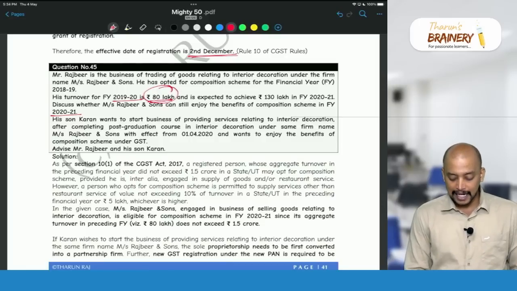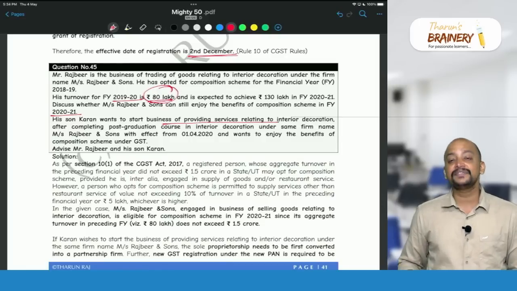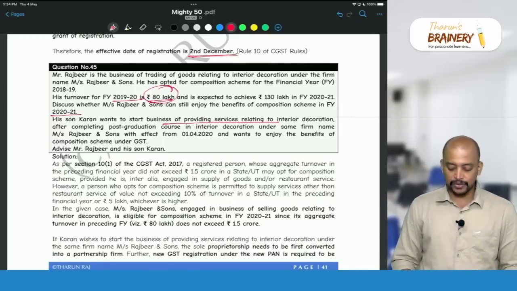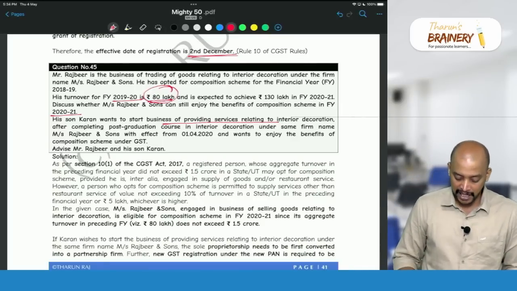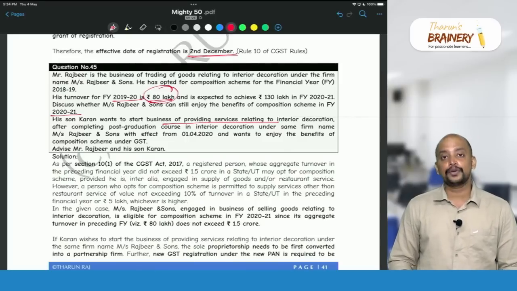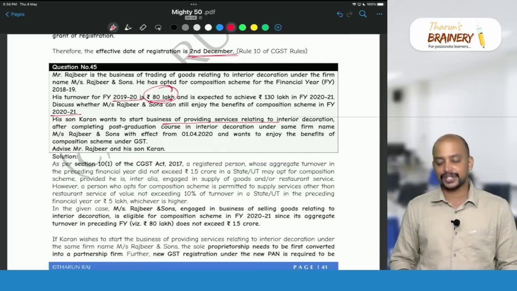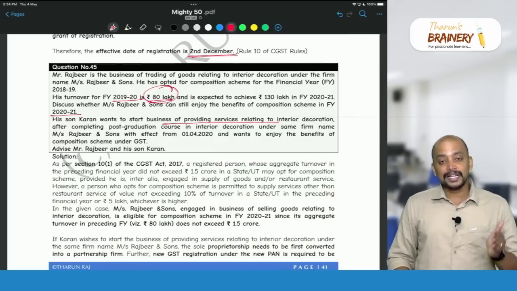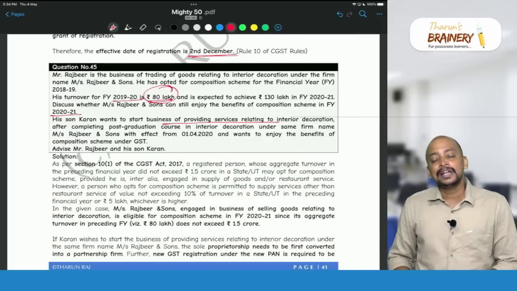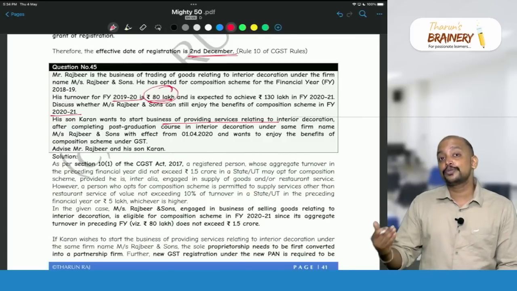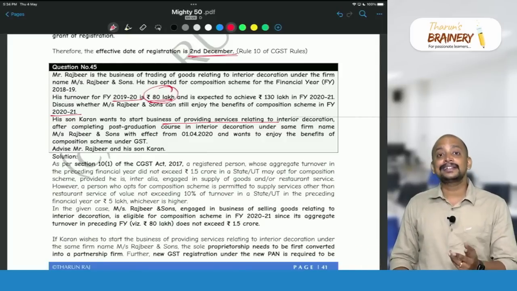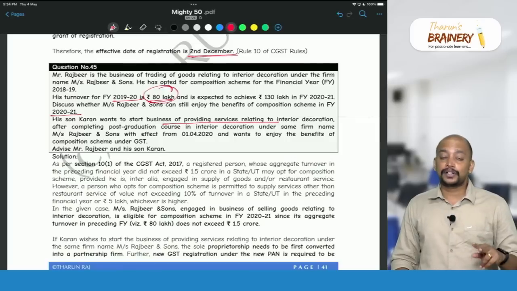Now his son Karan wants to start a business of providing services related to interior decoration, after completing a post-graduation course in interior decoration, under the same firm name, Messrs. Rajbir and Sons, with effect from 1/4/2020, and wants to enjoy the benefits of the composition scheme. Once his son joins the firm, it will become a partnership firm and a new registration is to be obtained. When a new registration is obtained, they can render services up to 10% of turnover during the previous year.